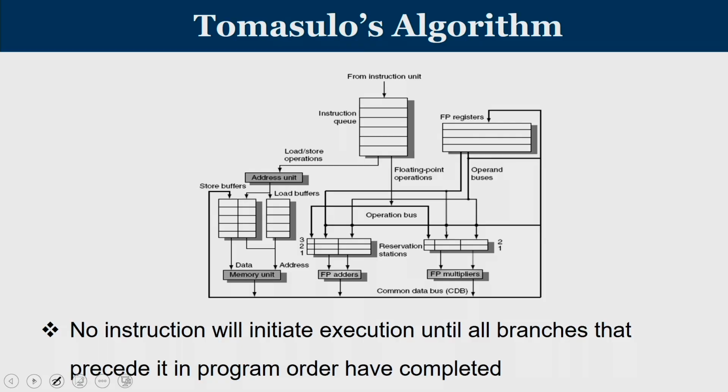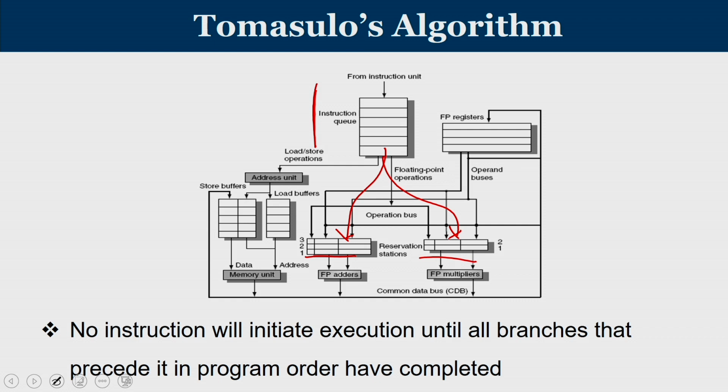So, in the slide that is being shown, this is the general architecture used by Tomasulo's algorithm, where instructions are there in the instruction queue, and then we have different functional units, and these functional units have reservation stations. During the issue stage you check for vacancy in the reservation stations, and then the instructions are issued into them.